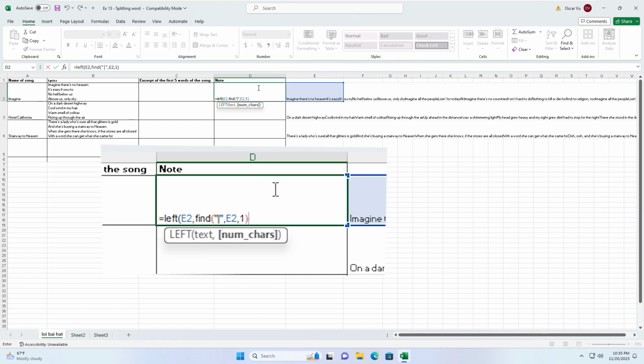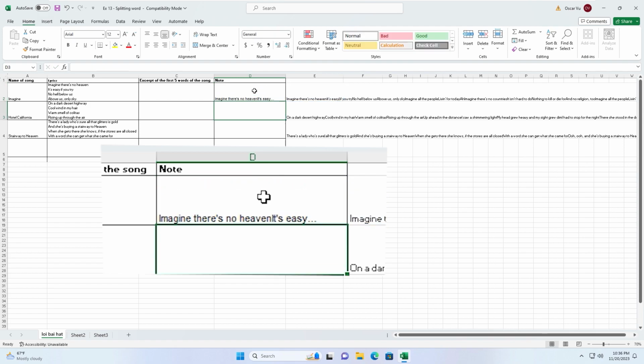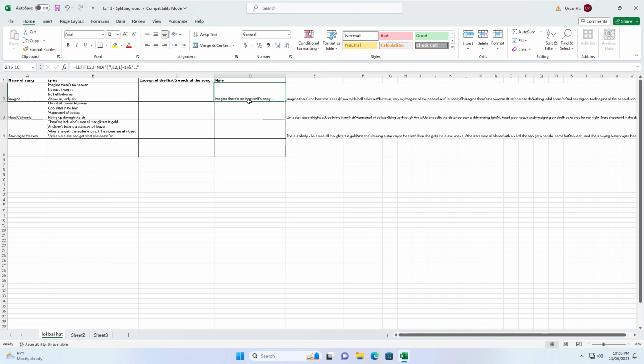Below, we have a minus 1 to remove the vertical bar object from this text, ampersand, ellipsis. Enter. As you see, I have already extracted the first 5 words.